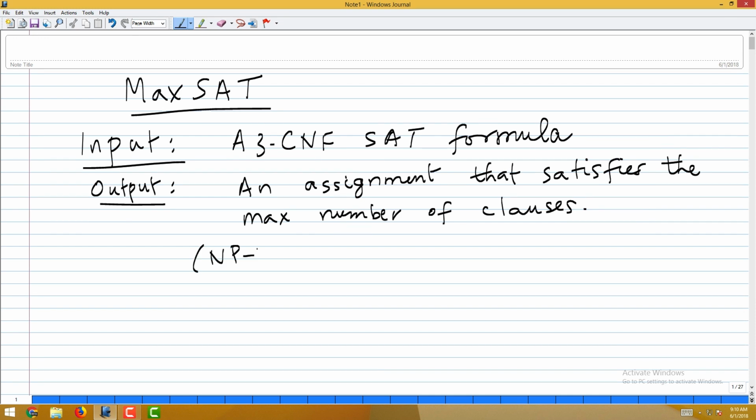It is clearly NP hard for 3 and above, because this is a more general version of 3 SAT. But for 2 SAT, testing whether it is satisfiable or not is polynomial time solvable. But if you get the answer that it is not satisfiable, I want to know what is the maximum number, or can you satisfy at least so many clauses. That is NP hard. So, we want to design an approximation algorithm for this, and it is a maximization problem.